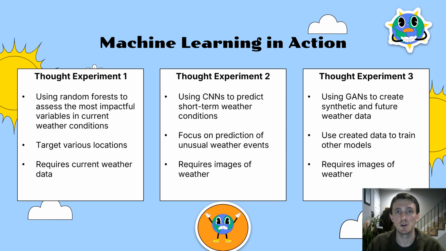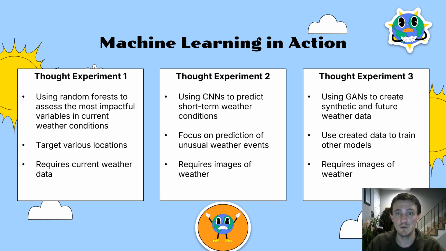Taking action towards ClimateWins' objectives, I've created 3 thought experiments centered around using machine learning algorithms to analyze and predict weather. I'll briefly discuss these experiments before going into each experiment in more detail. First is the idea to use random forests to assess the most impactful variables in current weather conditions. Specific locations, such as regions or cities, can be targeted. This would require the use of current weather data measuring variables like temperature and precipitation.